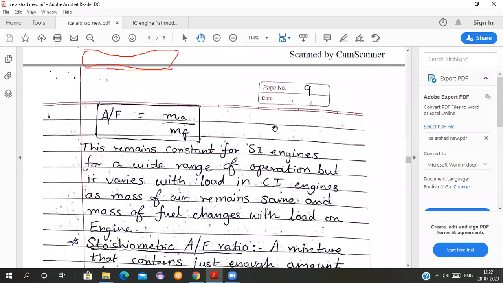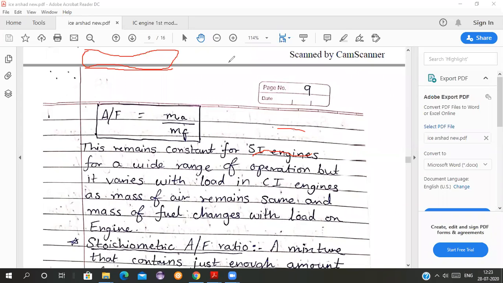In case of SI engines, that is petrol engines, you are taking a homogeneous mixture, because the air and fuel are properly mixed and then it comes inside the combustion chamber. But for CI engines, it is called a heterogeneous mixture, because the air and fuel are not mixed properly, but are allowed to mix inside the combustion chamber, where very little time is available for mixing.